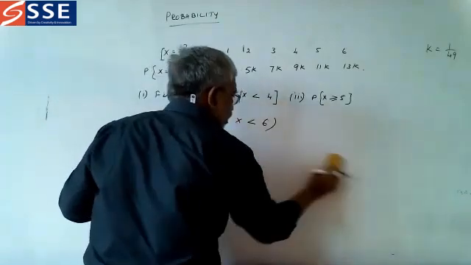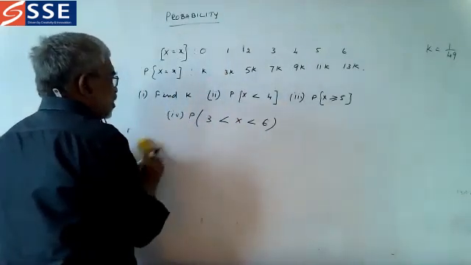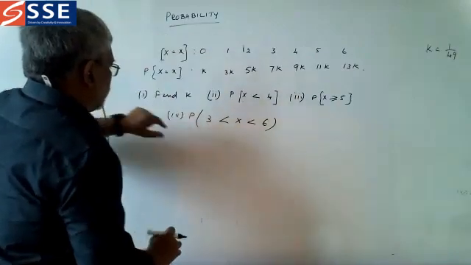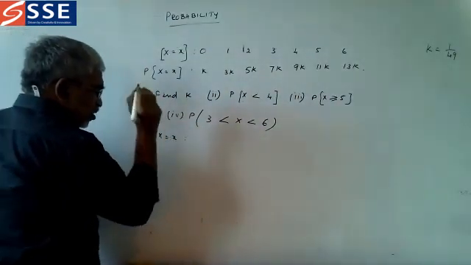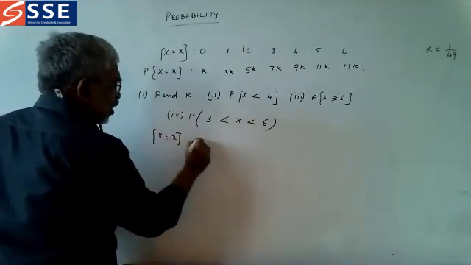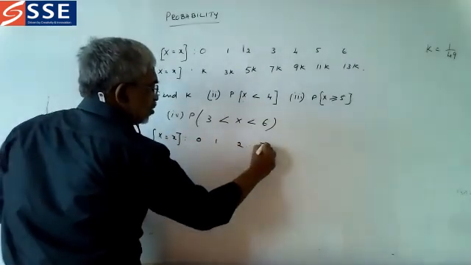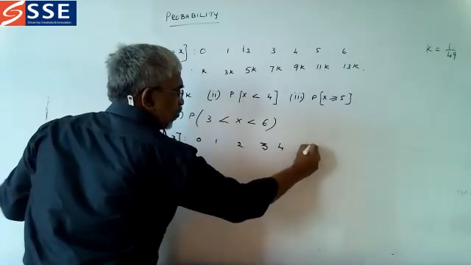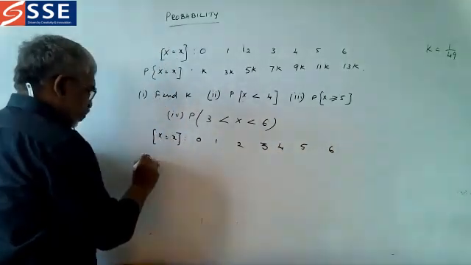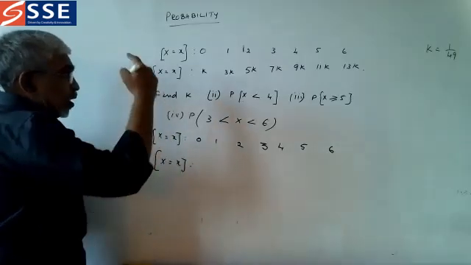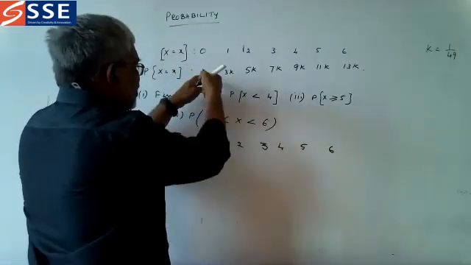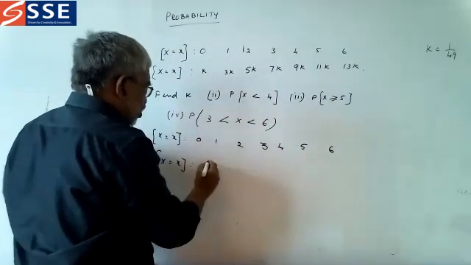Now let us go for all the other questions. This one will become X is equal to 0, 1, 2, 3, 4, 5, 6. So now P of X, we put 1 by 49 in K. So what do you get?